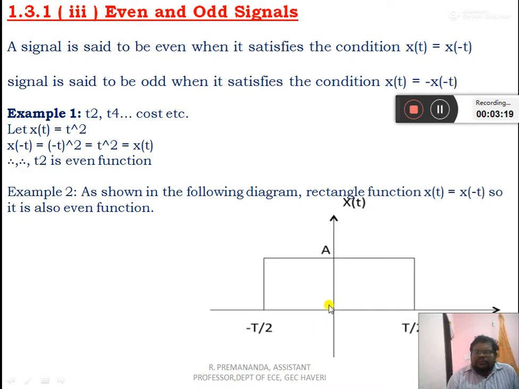See another example, given as a rectangular signal in the diagram. This is the x of t. x of minus t means folding or reversing the signal. By folding the signal, it is unchanged in its shape. It means that it is a symmetric signal. Every symmetric signal is also an even signal.